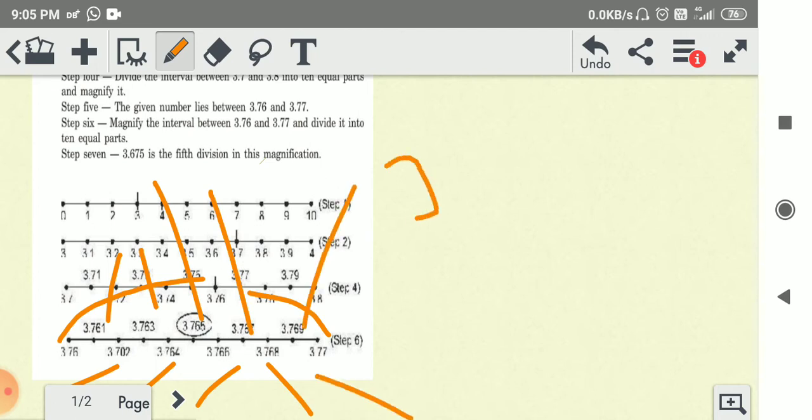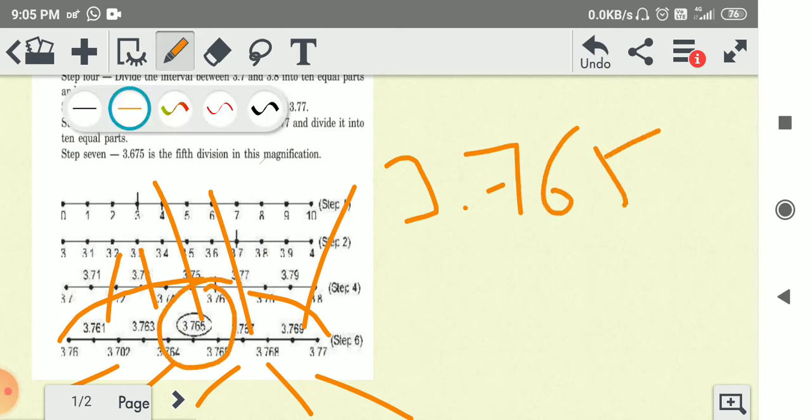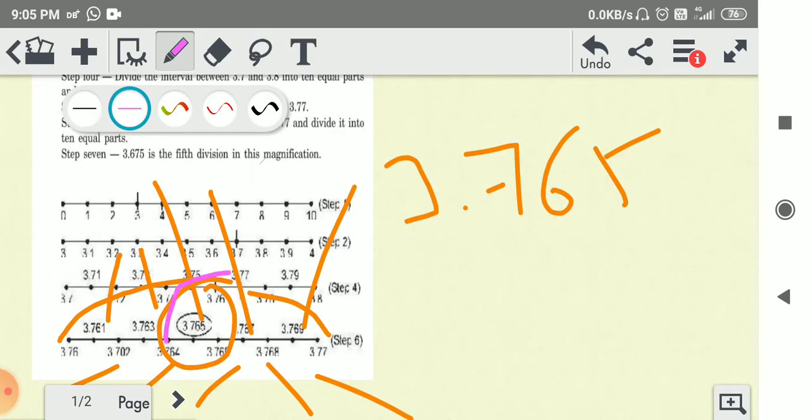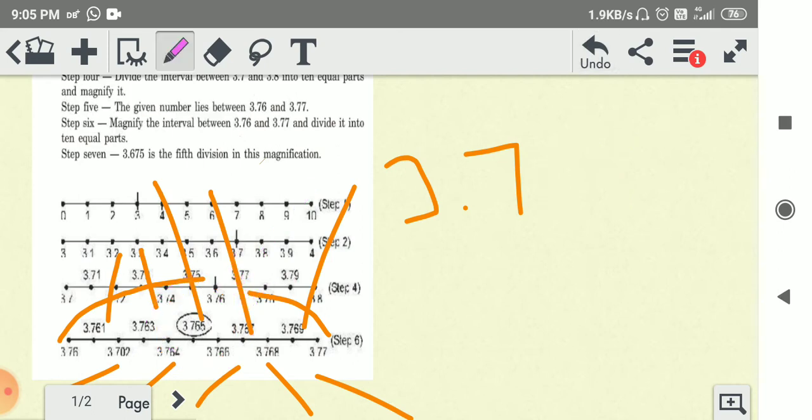But we get 3.765. So this is here. 3.765 is present here. Okay, so this is our answer. This procedure is called magnification.